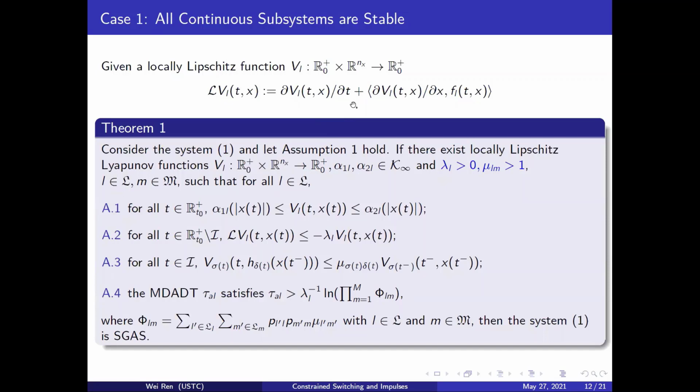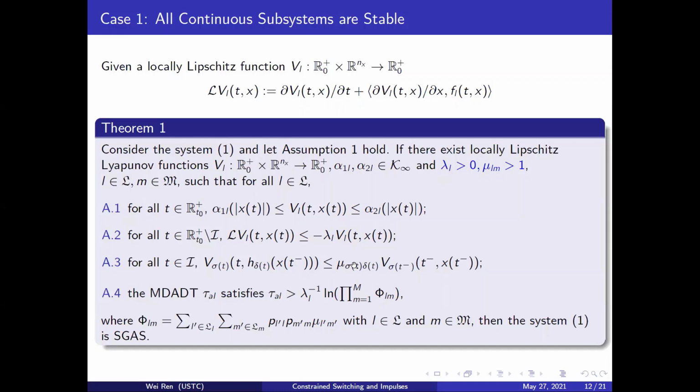Then we have theorem 1. If all these 4 conditions are satisfied, then the desired stability is achieved. The first condition requires that the Lyapunov functions are radially unbounded and positive definite. The second one shows the decrease of Lyapunov functions in the continuous interval, which corresponds to the case that all subsystems are stable. The third condition implies the estimate of Lyapunov functions at the jump instance.